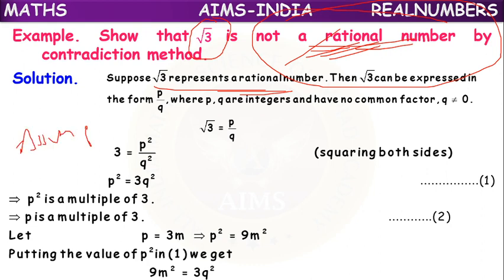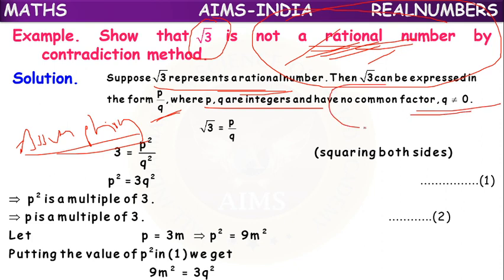So root 3 can be expressed as p by q, where p and q are integers, q is not equal to 0, and they have no common factor other than 1. Means they are co-primes. P and q are co-primes. So we will take root 3 equal to p by q.